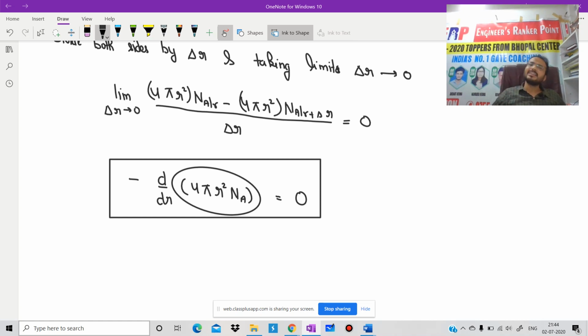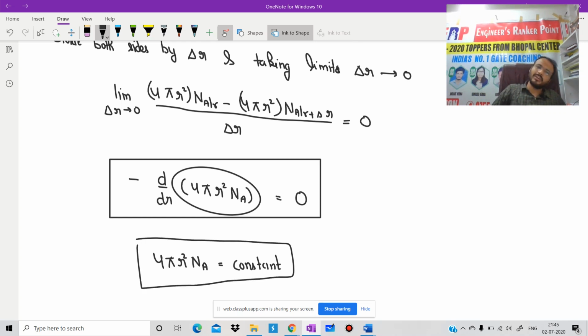Then what can we say from this one? 4 pi r square into N_A, this quantity is constant, because we know from our mathematics that the differentiation of any constant will be 0. I hope there should be no doubt. Please remember this result. This result is very, very important.